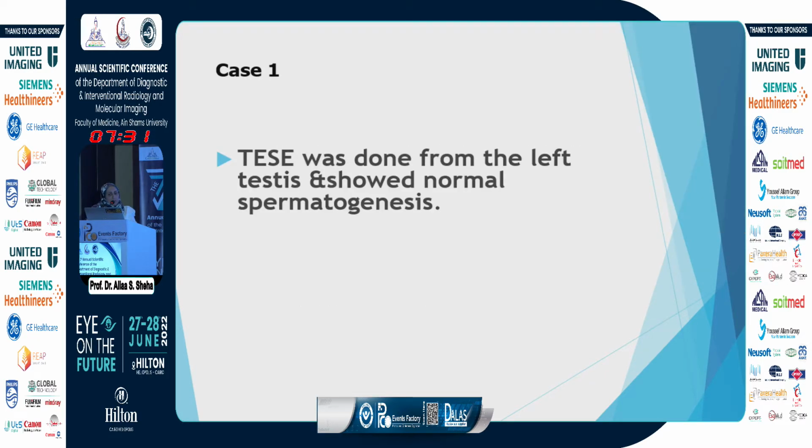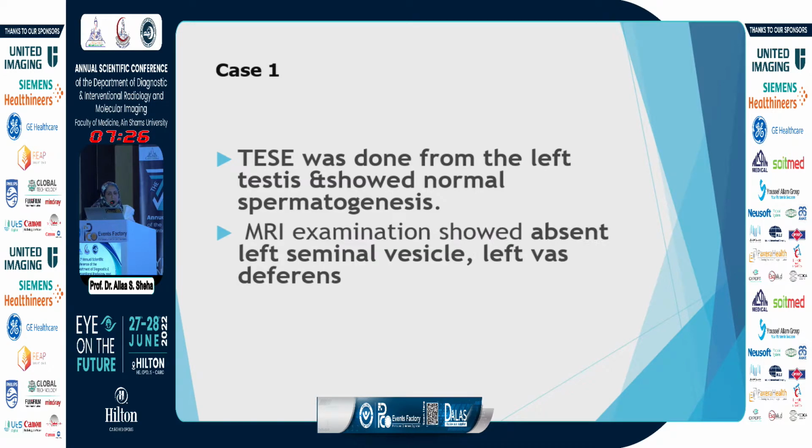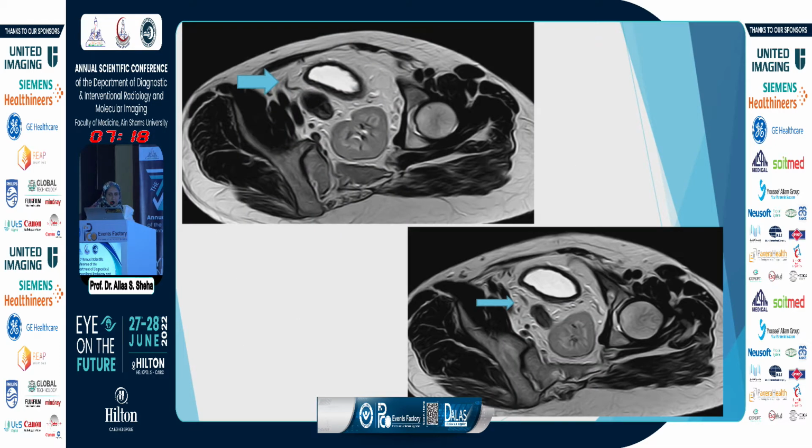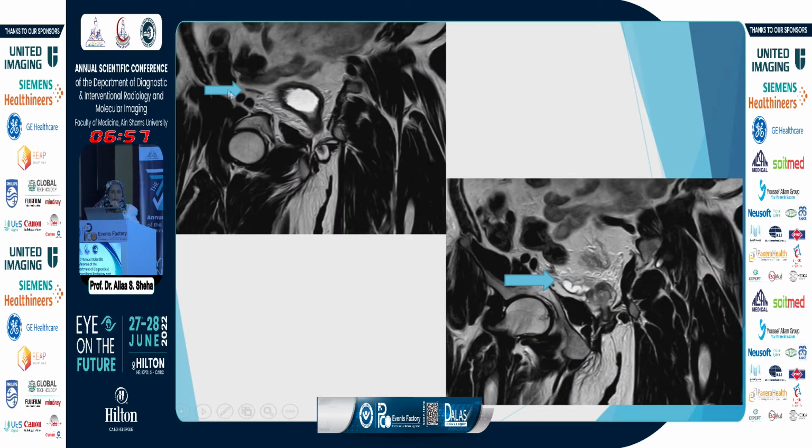Testicular biopsy from the left testis showed normal spermatogenesis, which is the normal testis. MRI examination showed absent left seminal vesicle, left vas deferens, atrophic right testis, and ectopic left kidney. Now we can see here this is the normal right vas on the right side of the pelvic cavity where it goes to join the seminal vesicle, and this is another cut for normal vas, and there was absent vas on the left side, congenital unilateral absence of vas.